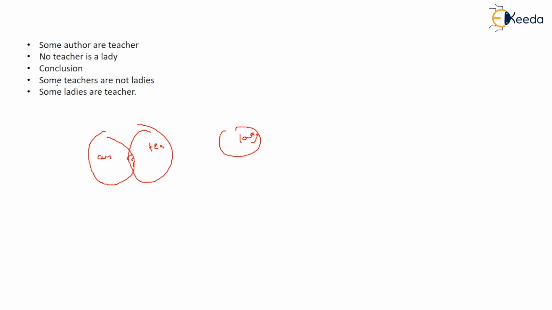That means some teachers are not ladies, right? It is correct that some teachers are not ladies, meaning the teachers are male. So this is correct. And some ladies are teachers. It is clearly given that no teacher is lady, so how can some ladies be teachers? So the second is false, the first is true.